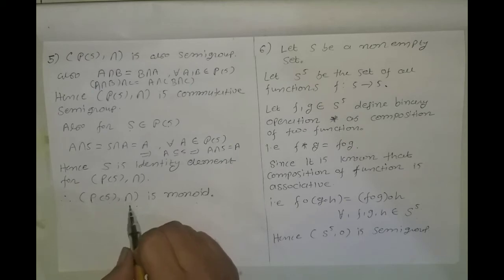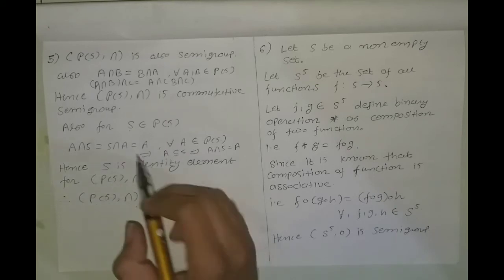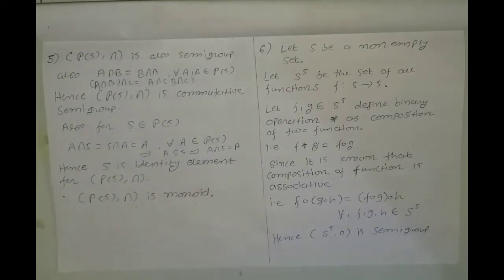Here intersection is the binary operation, so we get S as the identity element. So the identity element also depends on the binary operation. This is important.